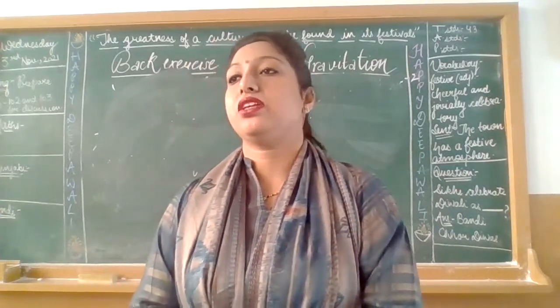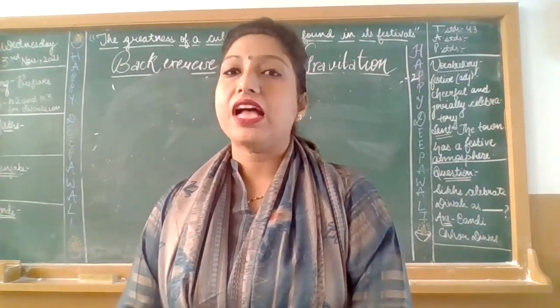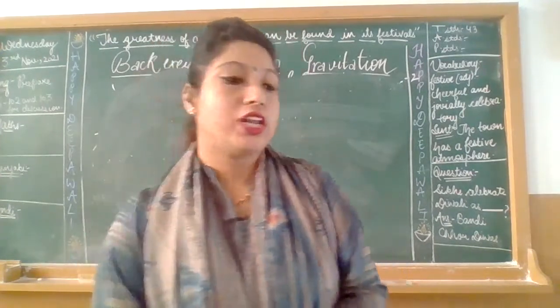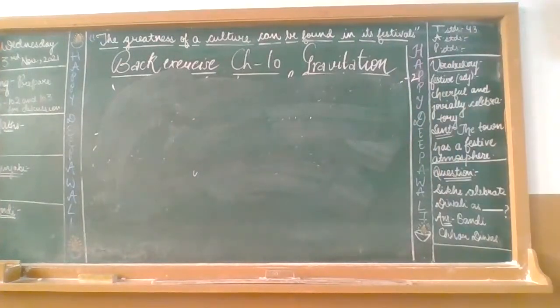Amit, A capital. As told by Amit. Full stop. Now the next question is, let's read out the next question.